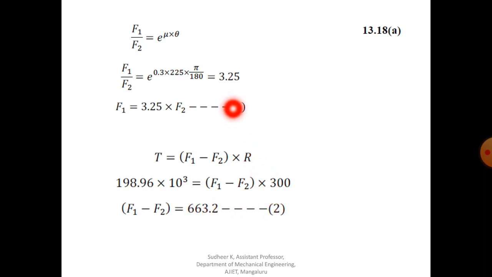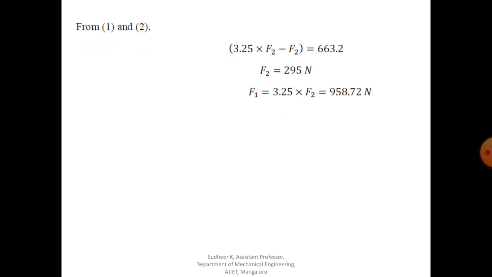So now you have two equations, equation number 1 and equation number 2. In 1 and 2 the two unknowns are F1 and F2. So with the help of two equations, two unknowns, you can solve. Either you can substitute the F1 value here so that you will get the F2 value. After solving these two equations, you will get F2 value as 295 Newton and F1 value as 958.72 Newton.